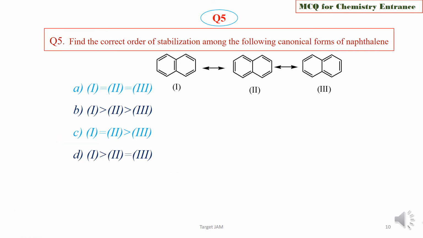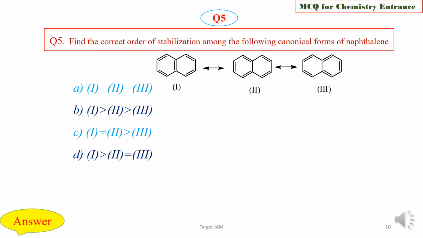Question 5. Find the correct order of stabilization among the following canonical forms of naphthalene. See, there are 3 canonical forms of naphthalene. You have to find the stability order among these 3 forms. Option A, 1 equal to 2 equal to 3. Option B, 1 greater than 2 greater than 3. Option C, 1 equal to 2 greater than 3. Option D, 1 greater than 2 equal to 3. Choose the correct stability order among these 3 canonical forms.